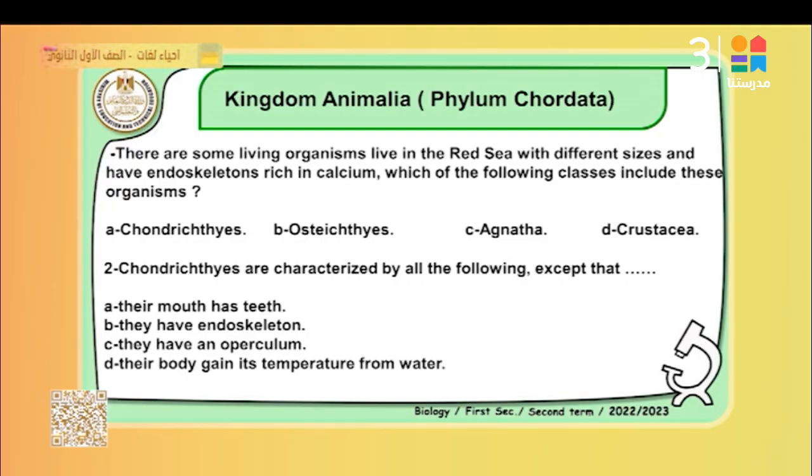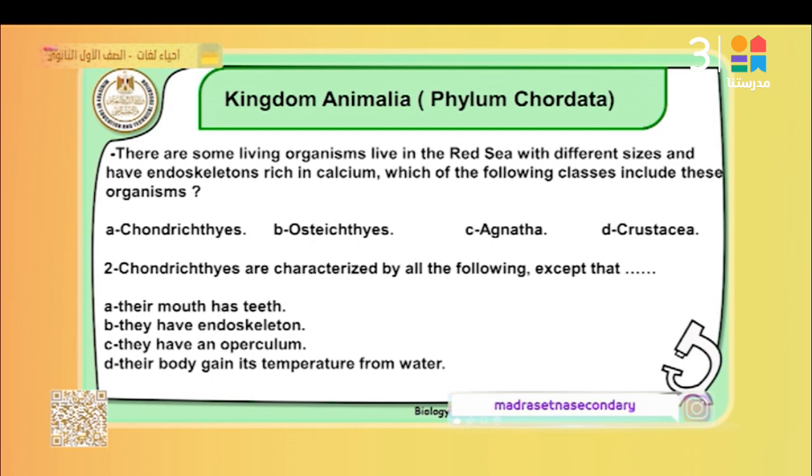Chondrichthyes, Osteichthyes, Agnatha, jawless, found in the lamprey. Crustacea, that means arthropods. So the best answer is Osteichthyes.